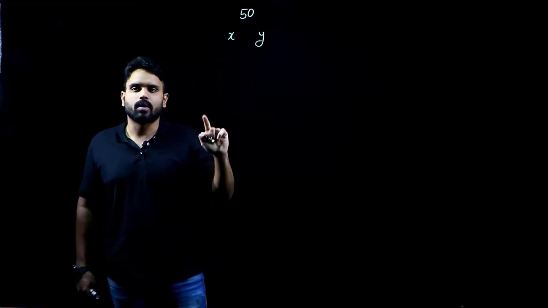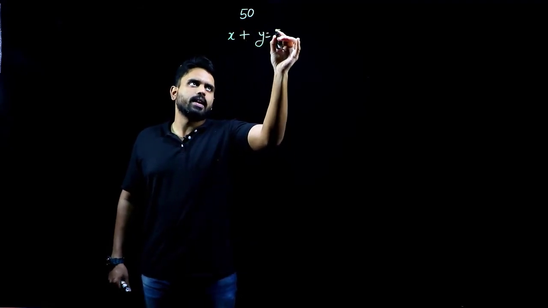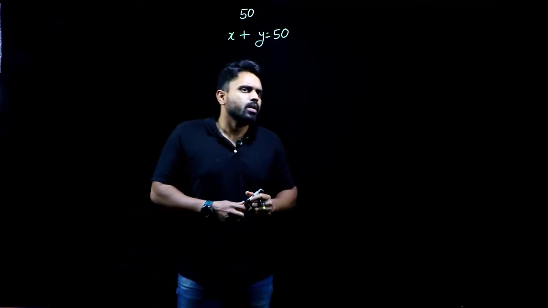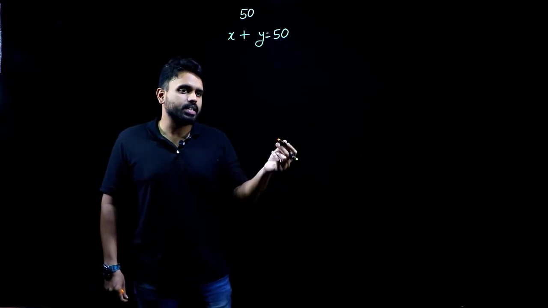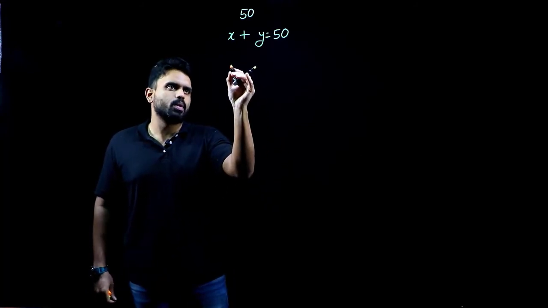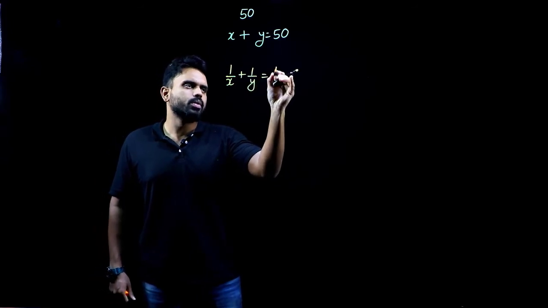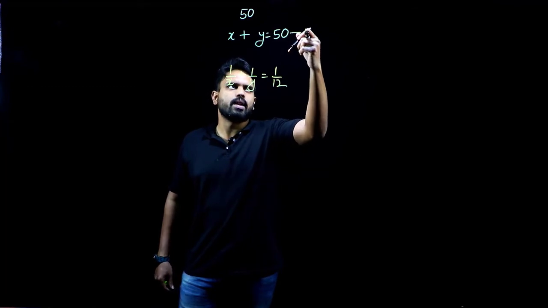Okay, the 50 has been divided into 2 parts. One part is x and the other part is y. Now, if I add these two, what will I get? I should get 50, the first part and the second part. Yes. Now, such that the sum of their reciprocals, what does he say? Sum of their reciprocals, 1 by x plus 1 by y is equal to 1 by 12, he says. Let me take this as equation 1.